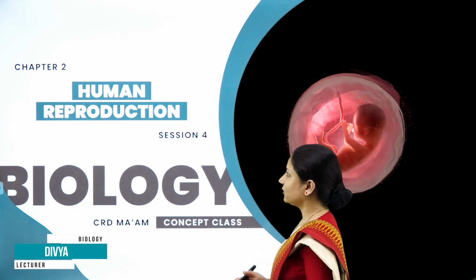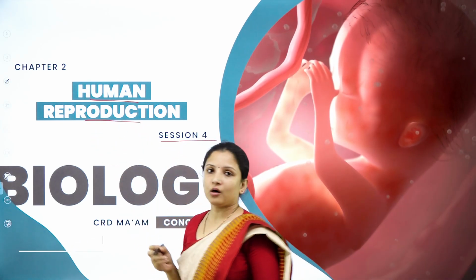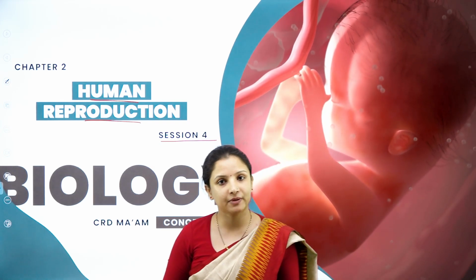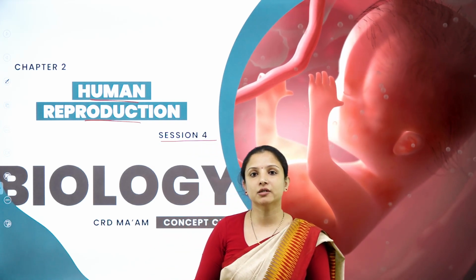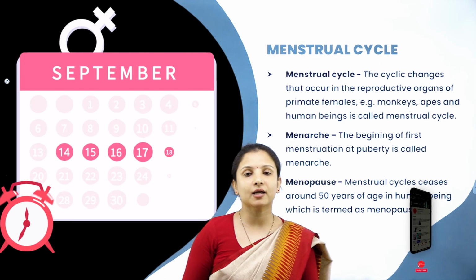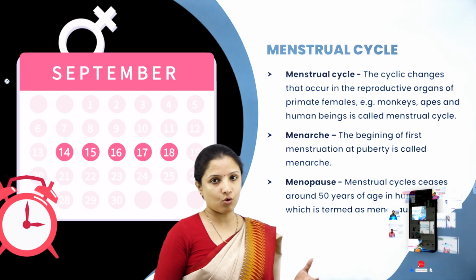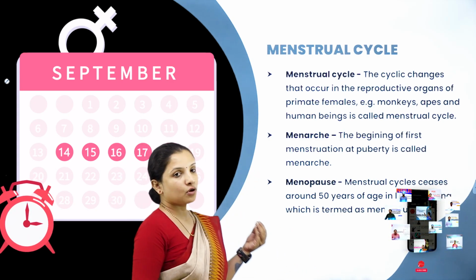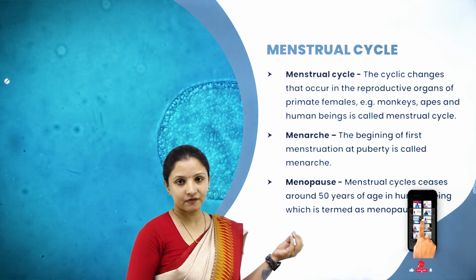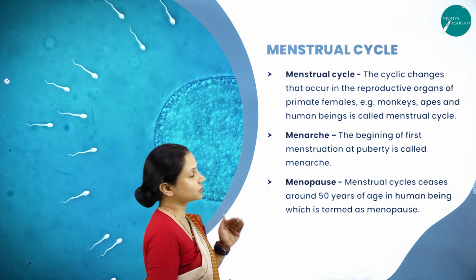So in this session, that is session 4 of human reproduction, we will learn about fertilization and the implantation process, and also we'll learn about the menstrual cycle. In the previous session, we had learned about the formation of the sperms and the formation of the ova. Now, if the ova or the egg has to be released from the female, then they have to undergo a process called the menstrual cycle.